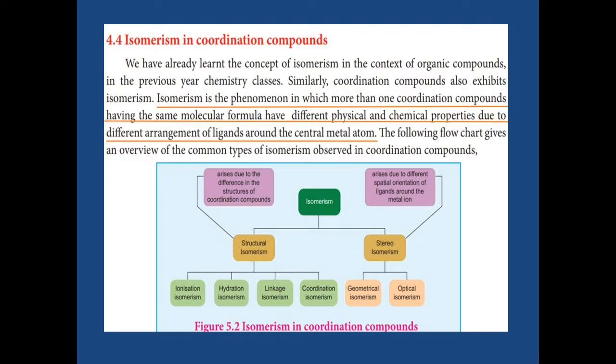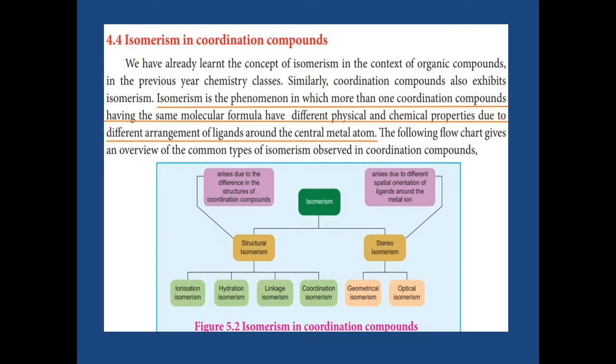In coordination isomerism, the compounds have the same molecular formula but different physical and chemical properties. These properties arise because of different arrangement of ligands around the central metal atom. In isomerism, we are going to learn two types. One is structural isomerism, which arises because of different structure of the coordination compound.